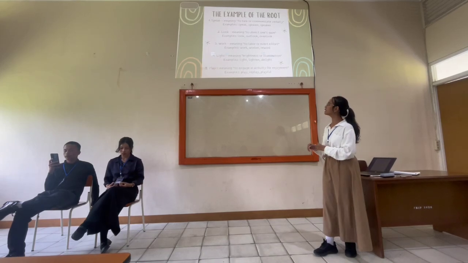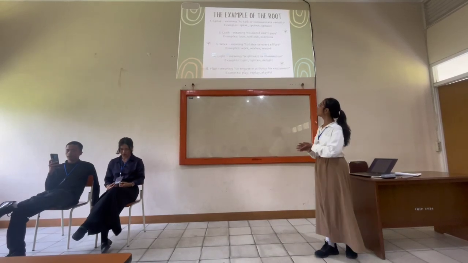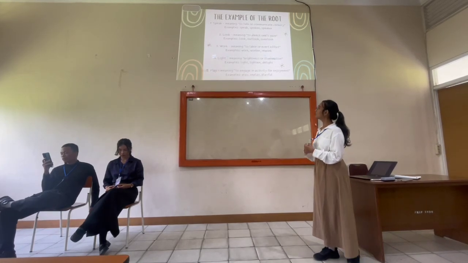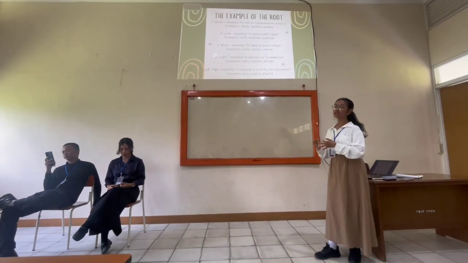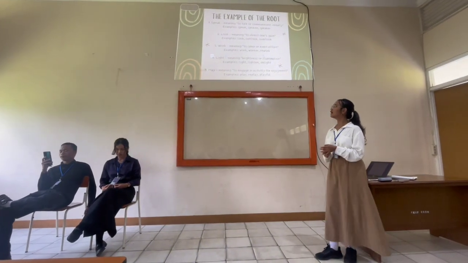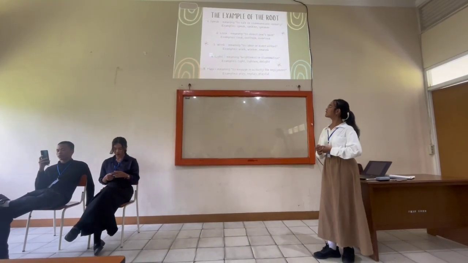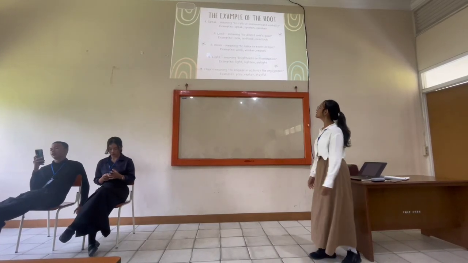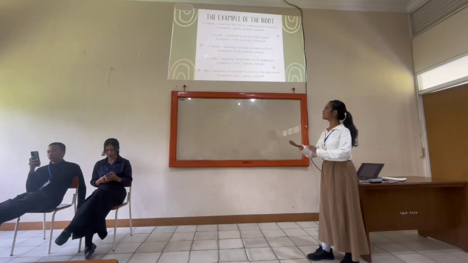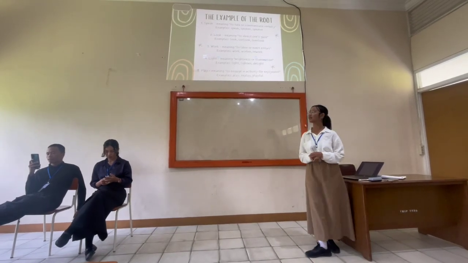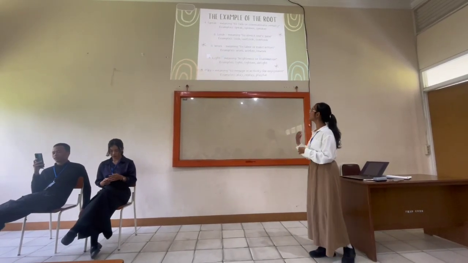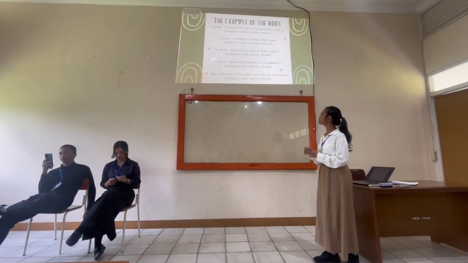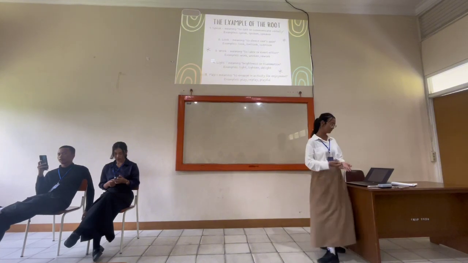And the third one, work, has a meaning to labor or exert effort. Examples: work, worker, and reward. And the fourth, light, has a meaning of brightness or illumination. We have examples: light, lighten, and delight. And the last one is play, which has a meaning to engage in activity for enjoyment. Examples: play, replay, or playful.